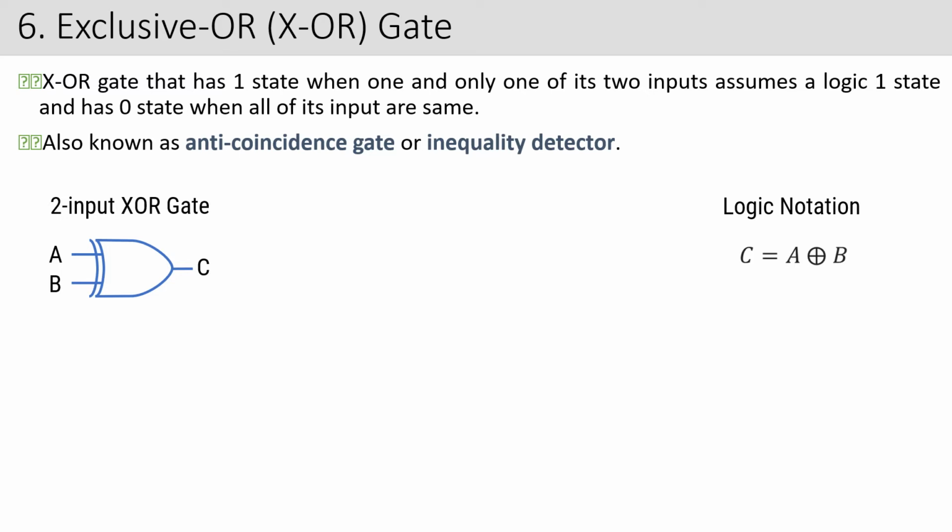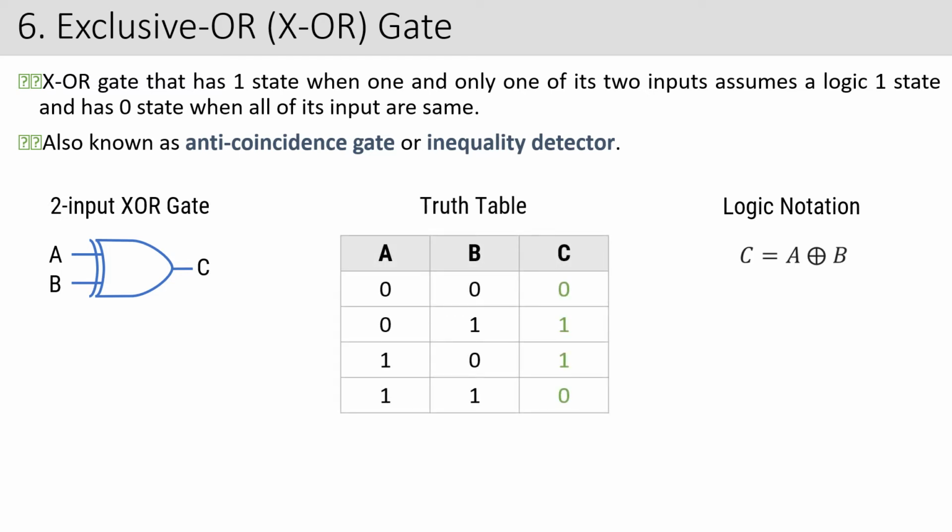Now, what about the truth table of it? The truth table says that for inputs 0 0, I'm going to get 0. For 0 1, I'll get 1. For 1 0, I'll get 1, but for 1 1, I'll get 0. Now see, is this statement clear now?